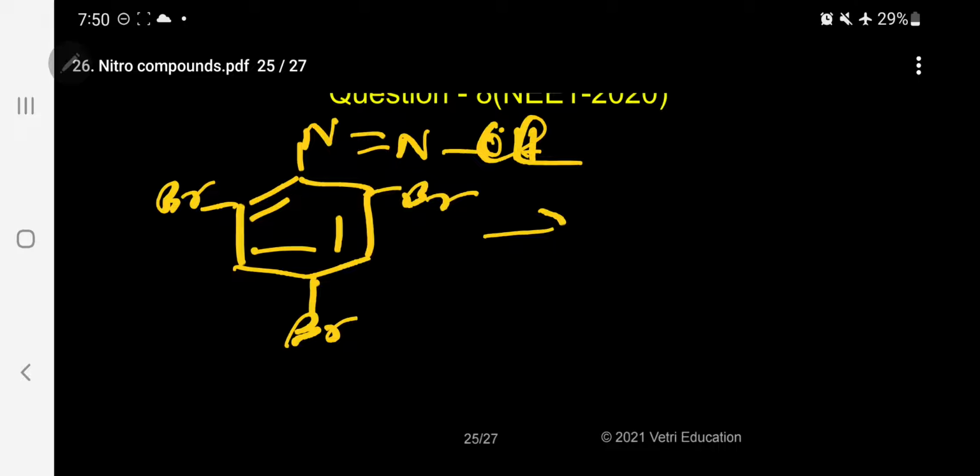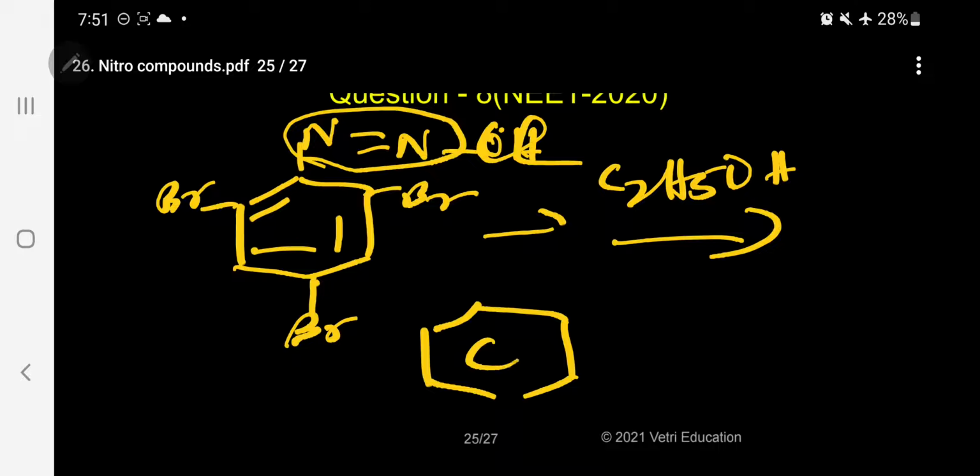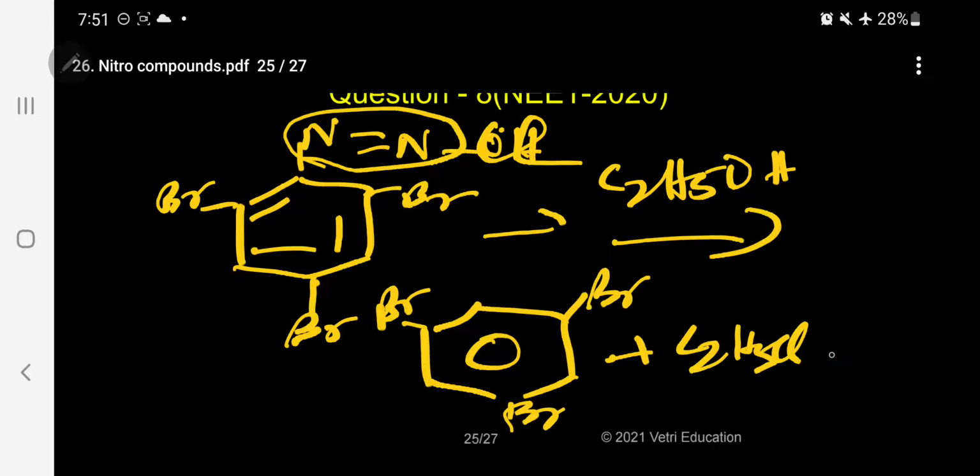With this diazonium chloride, when you treat it with alcohol, it needs only a proton, so the diazonium group is eliminated as nitrogen and Cl is converted into, correspondingly, ethyl chloride. So the product will be 1,3,5-tribromobenzene plus ethyl chloride plus water.